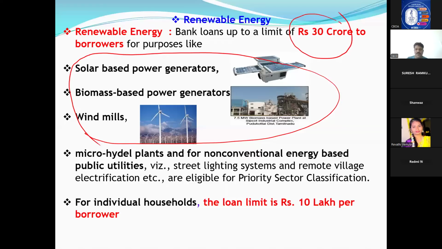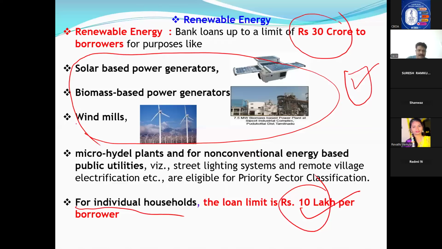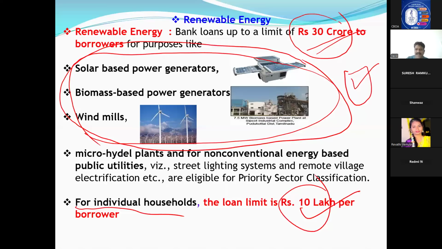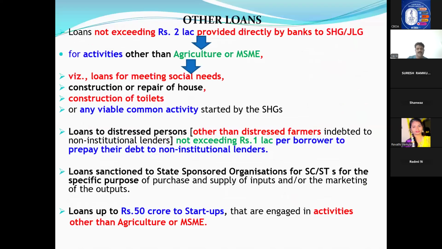But if you are giving to an individual who wants to put a solar panel on their house, yes, a loan can be given, but up to 10 lakhs. For individual households, up to 10 lakhs. If somebody is doing a big business with regard to solar power generation, then up to 30 crores. Individuals is 10 lakhs. Business means you want to go for a bigger portion, you can go up to 30 crore.